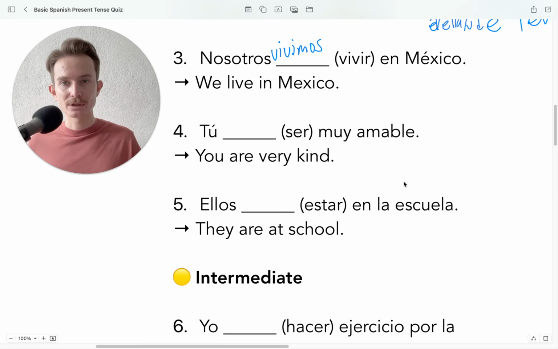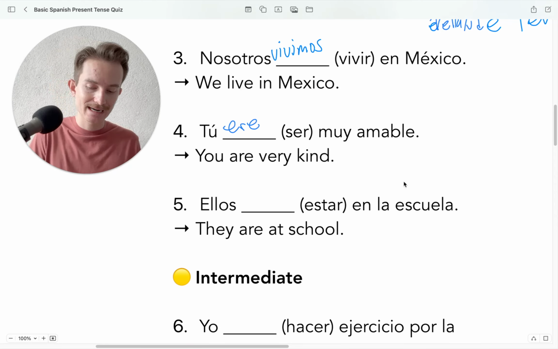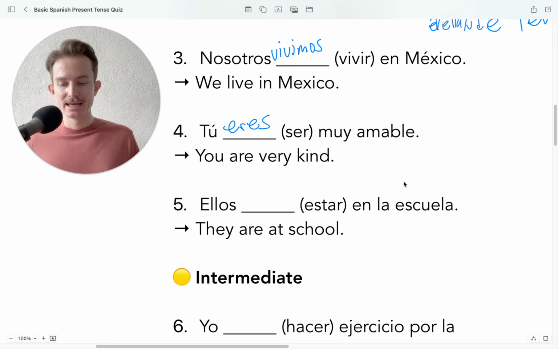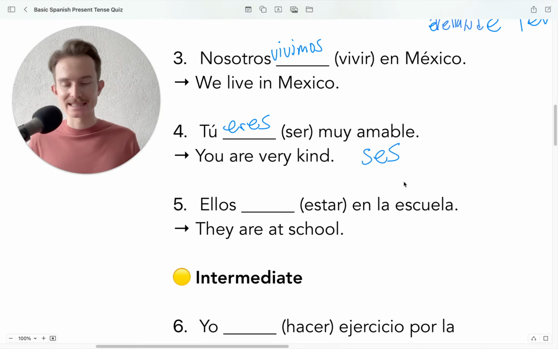Okay, número cuatro. Tú blank muy amable. Okay, so here we're going to have tú eres muy amable. So, ser is an irregular verb, meaning it follows irregular conjugation patterns. Looking at our rules for ER verbs, we would think that this would be something like tú ses, for example, based off of our rules. But because ser is an irregular verb, it follows an irregular conjugation pattern. Just because a verb is irregular does not mean that we don't use it very often. It just means that it does not follow a regular conjugation pattern.